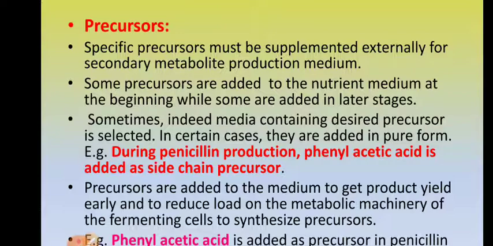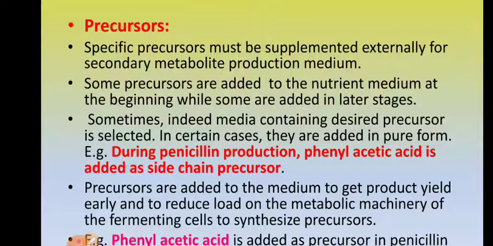Sometimes the raw material that we are using itself serves as a source of precursor. For example, corn steep liquor itself serves as a source of raw material. So sometimes media containing the desired precursor is selected, but in certain cases we have to add the precursor in a pure form.